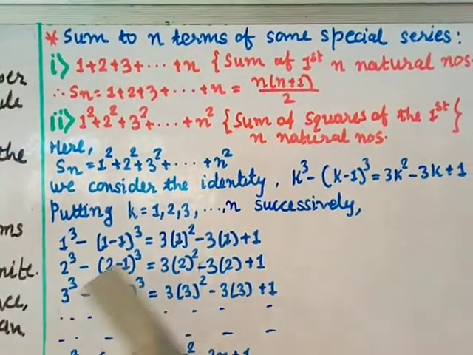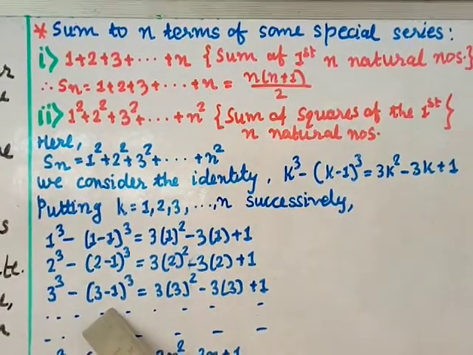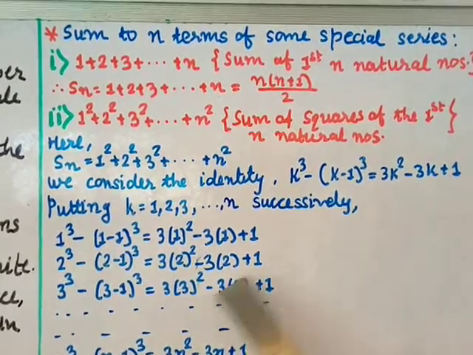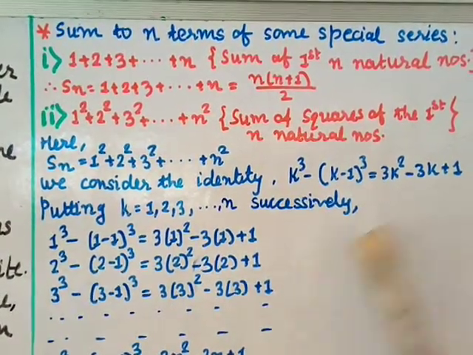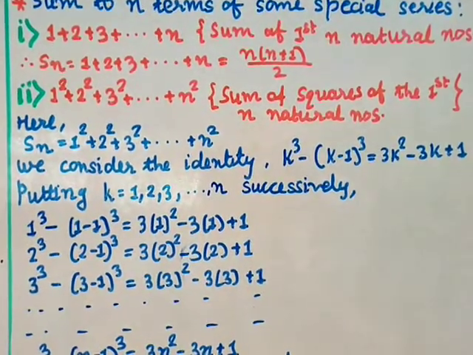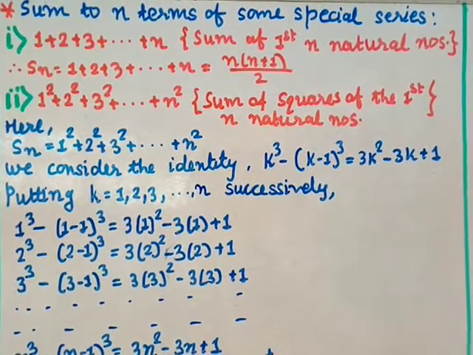Now put 3. So 3 cube minus 2 cube equal to 3 into 3 square minus 3 into 3 plus 1. So on, we can write it up to n: n cube minus (n minus 1) whole cube equal to 3n square minus 3n plus 1.